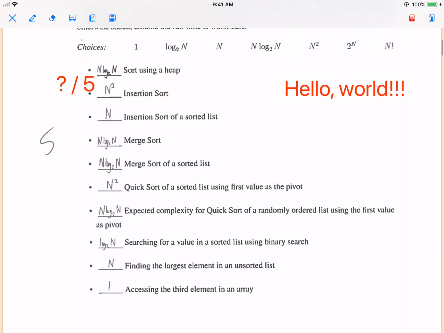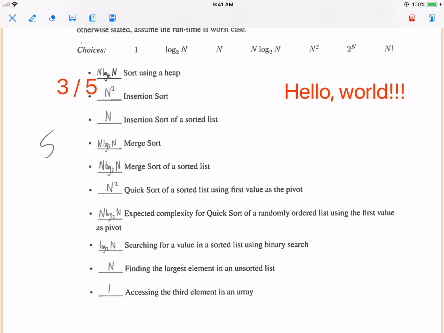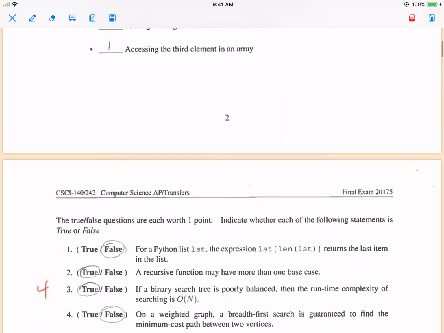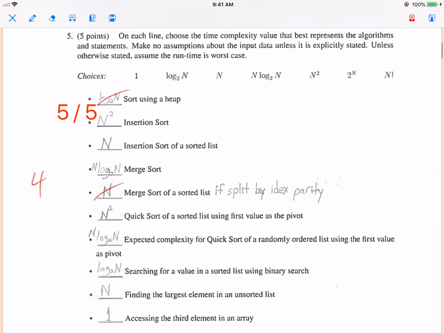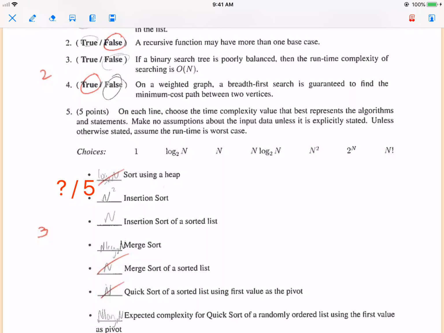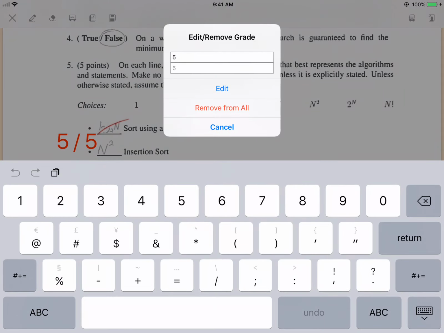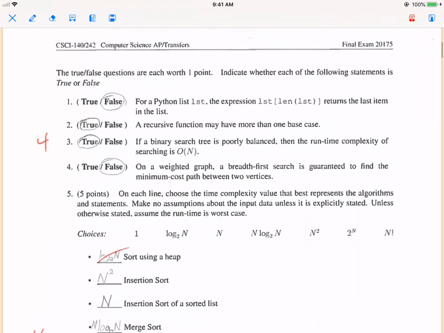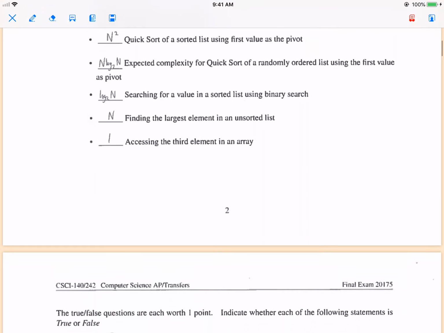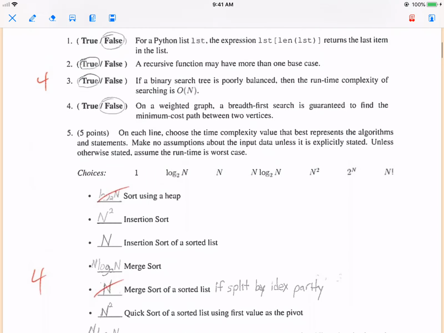And again, I can tap and I can edit it. And now you see for the first student, it still says 3 out of 5. Second student is 5 out of 5. And last one is still question mark out of 5. We can also remove. When we remove, the grade is removed from all students. So if we go back to page 2, there's no more grade for either of the students.